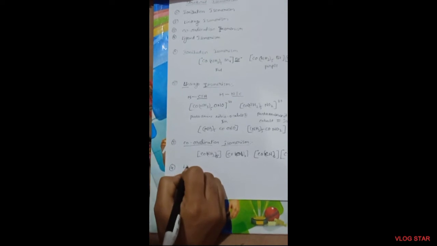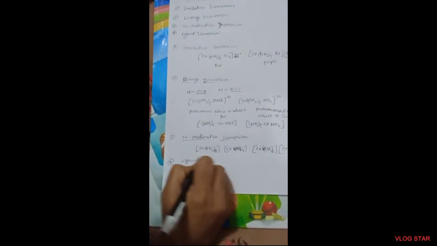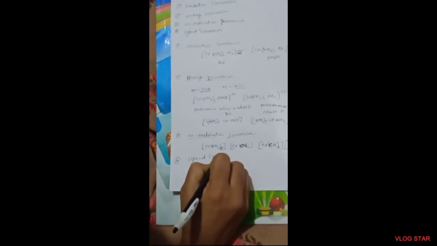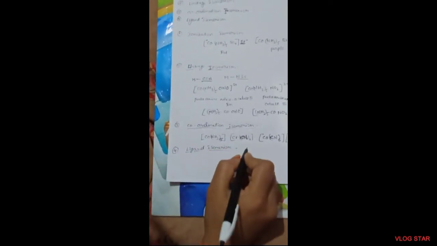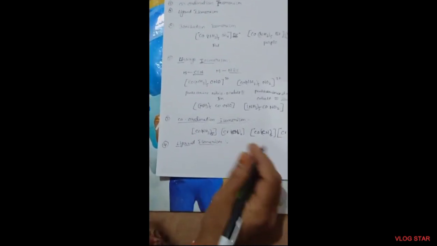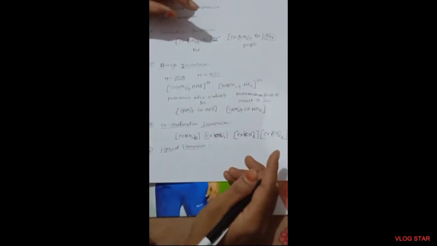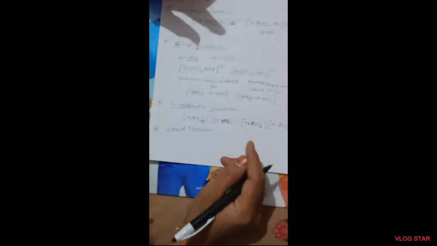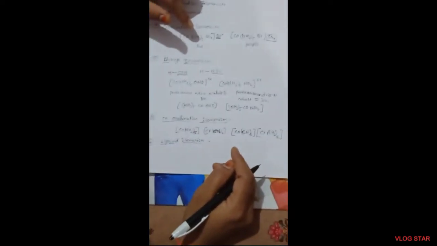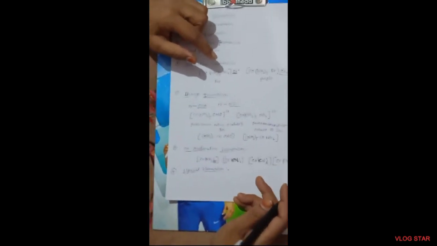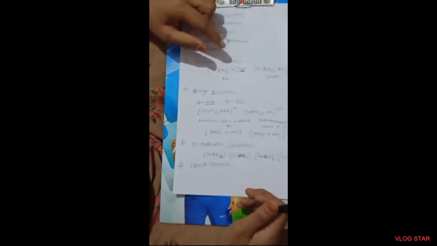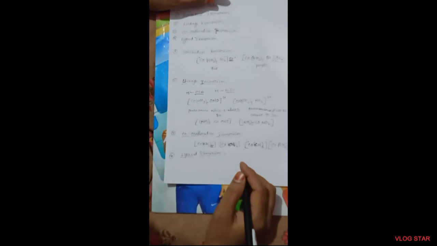Next one is ligand isomerism. In this isomerism, there are many ligands which exist as isomers, not only single ligands. For example, a diamine derivative of propane exists in the following isomeric forms. Diamine derivative, see here.